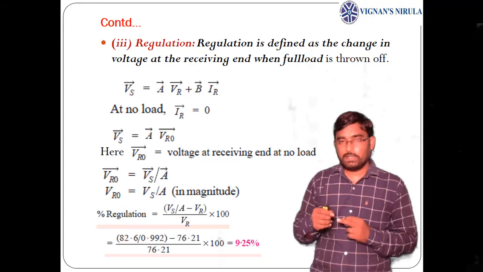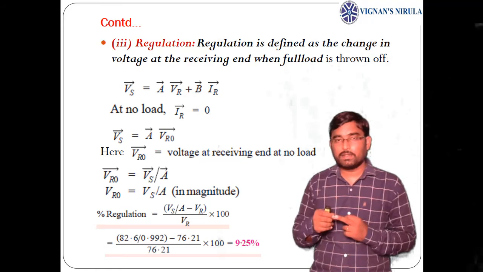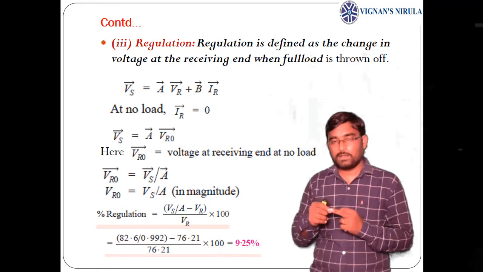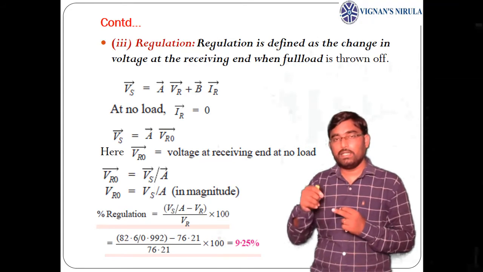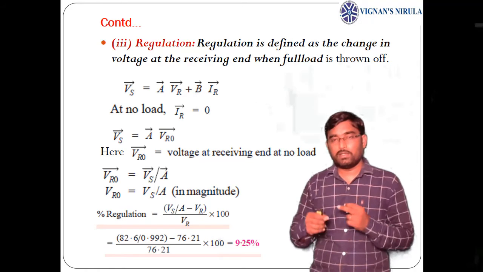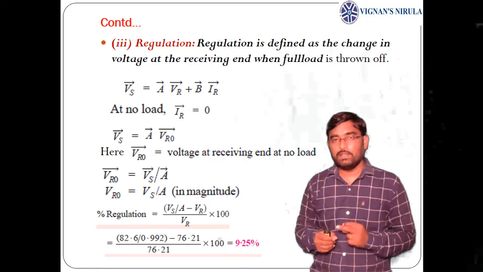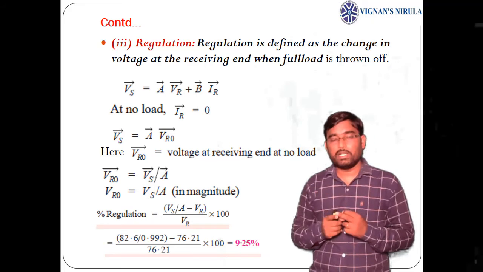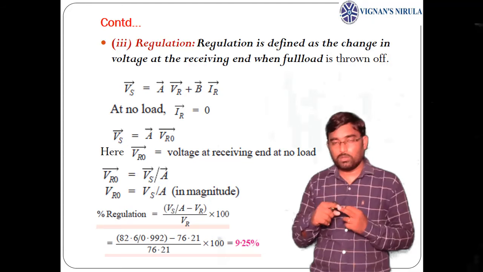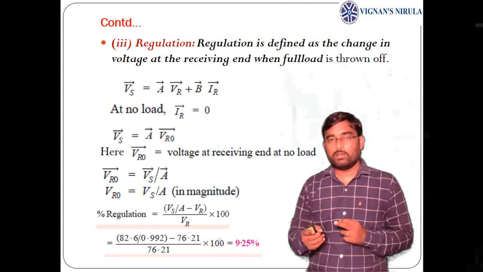That means the exact definition of voltage regulation is the change in voltage at the receiving end from no load to full load, expressed as a percentage of full load voltage. The exact formula for receiving end voltage regulation is (VR naught minus VR) by VR into 100, where VR naught is the receiving end voltage under no load and VR is the receiving end voltage under full load.